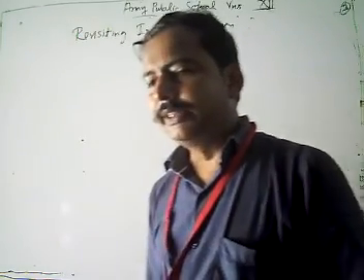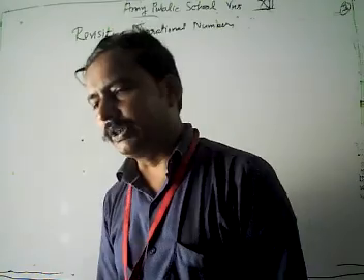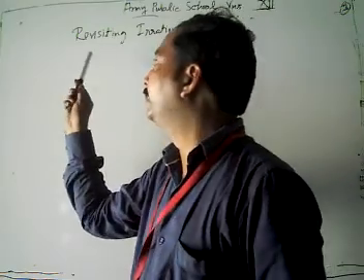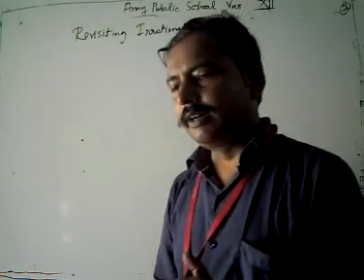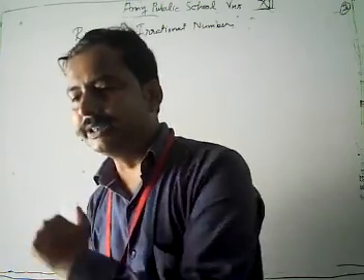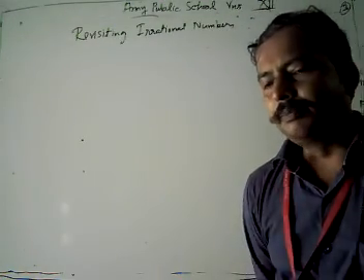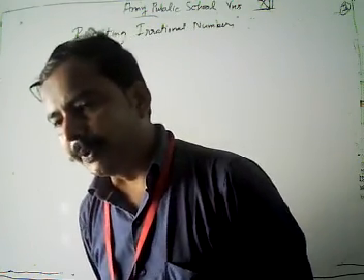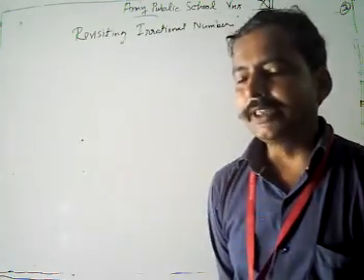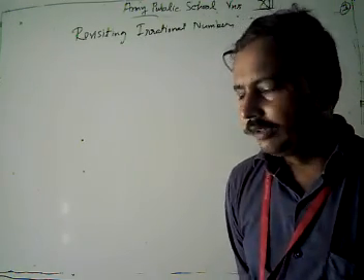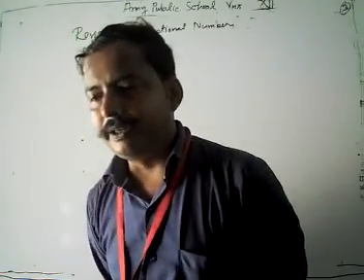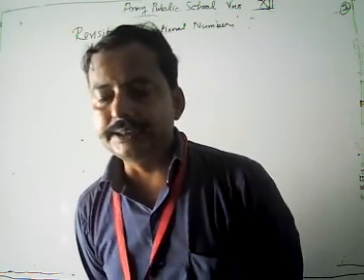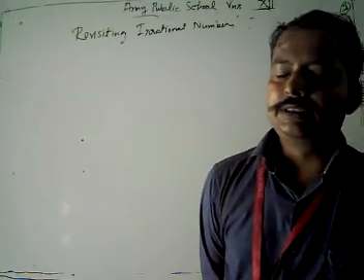In today's class, we are again revisiting irrational numbers. In class 9th we learned about rational numbers as well as irrational numbers. In our previous classes, you learned that a number which cannot be represented in the form p by q is called an irrational number. But if a number is of the form p by q, provided that q is not equal to 0, then we call it a rational number.